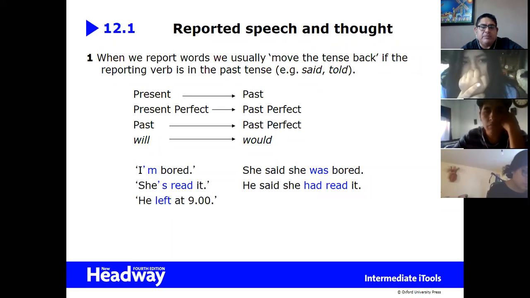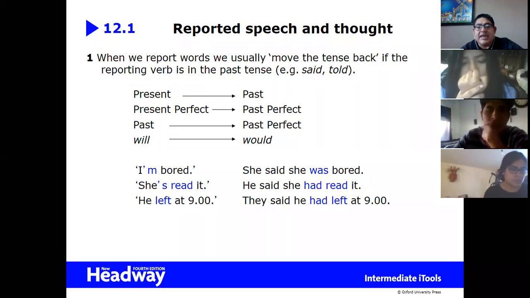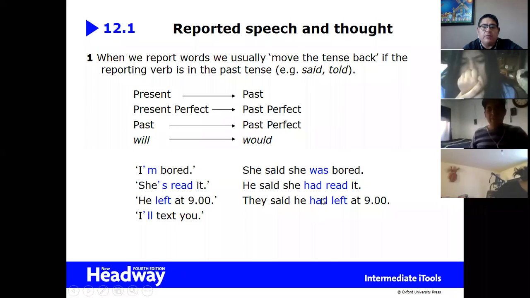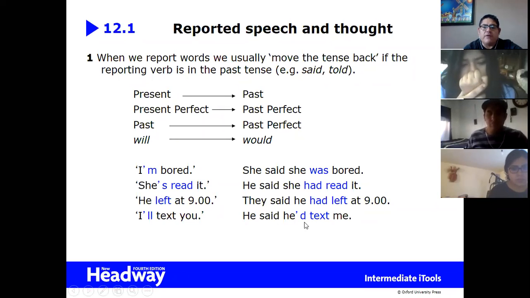Another example, past simple. He left at 9. Past simple, he said, or they said that they had left. Notice that they both, the present perfect and the past simple, go to past perfect. And will, I'll test you, we say, he said he would. This contraction of apostrophe d means he would test me. All right? Is this clear? We have to go one tense back.